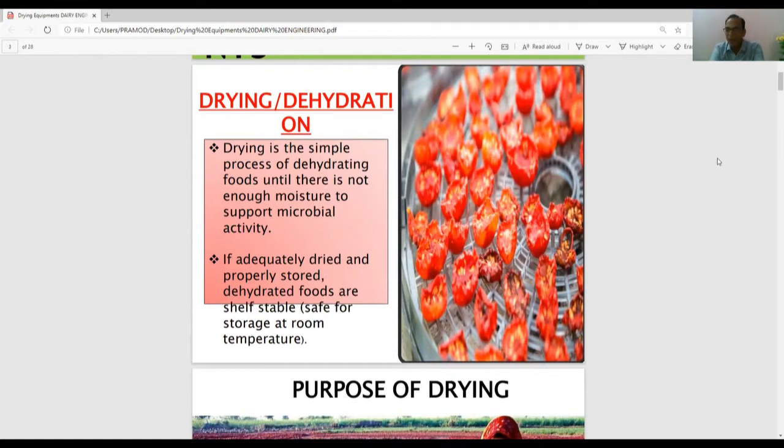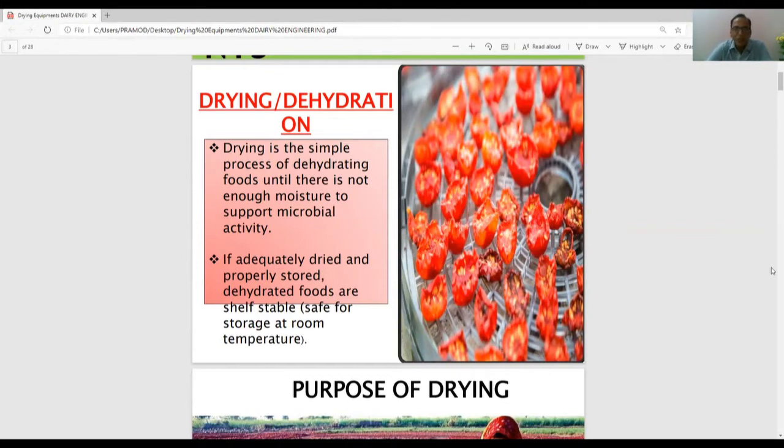Dehydrated papaya powder, dehydrated garlic powder, dehydrated onion powder. But we listen to dried paddy, dried wheat, dried mustard. Dehydrated mushrooms we will hear, not dried mushrooms. Sometimes someone may use it, but that is a different thing. So that is the basic difference between drying and dehydration.